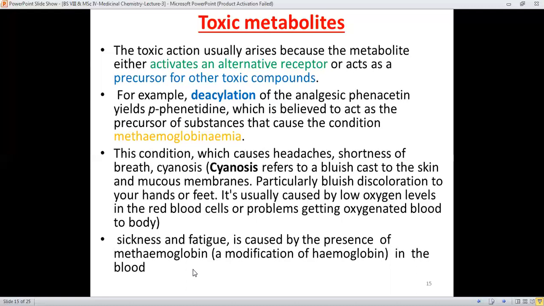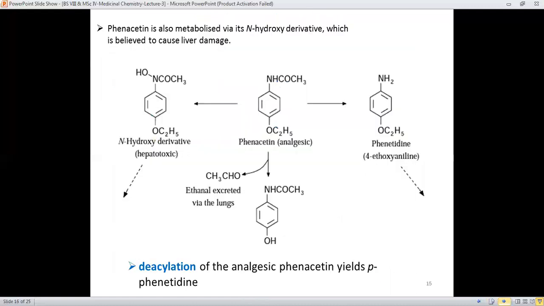Therefore, this methemoglobin can't bind oxygen in sufficient amount, which means it will not carry a sufficient supply of oxygen to the tissue. Therefore, definitely there will be bluish coloration of the body.